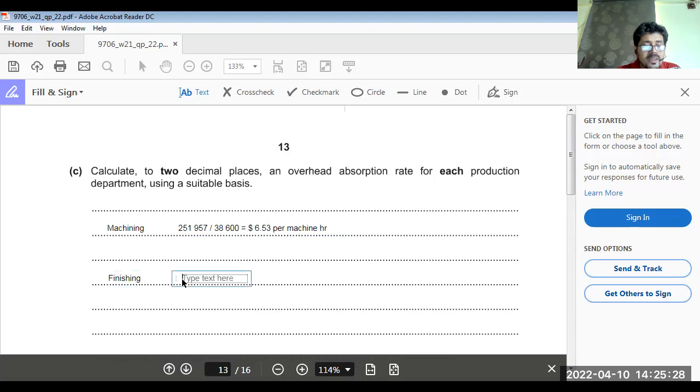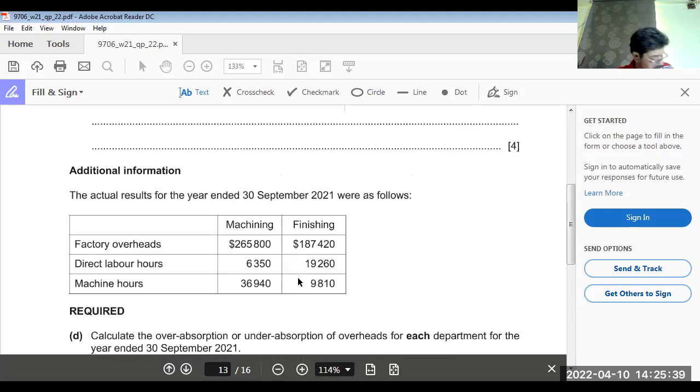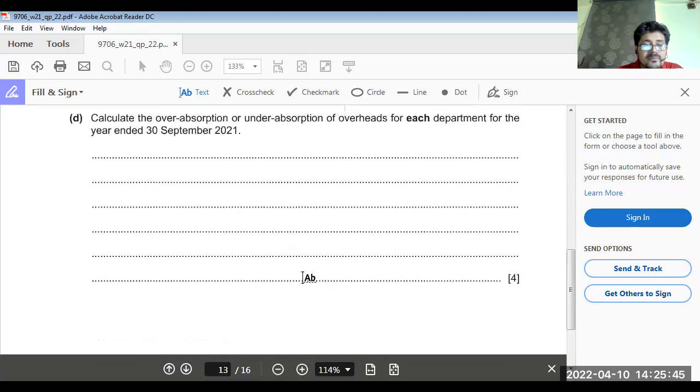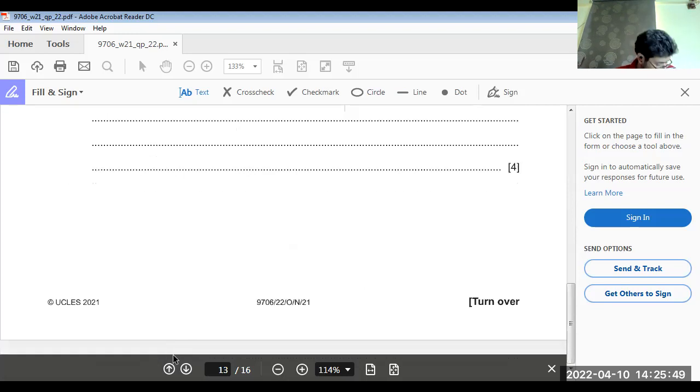Total overhead cost, we have calculated 197,843. 197,843 divided by, in this we use labor hours, 19,800 labor hours.